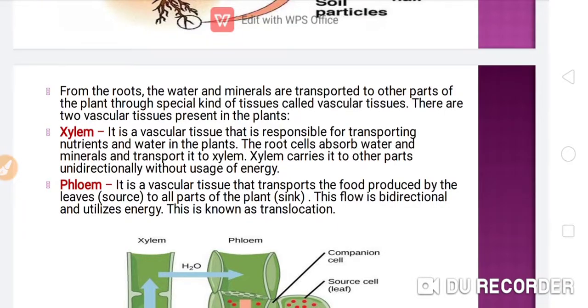That is, the water and the minerals from the soil go through the root hairs or the root and finally the xylem, and through the xylem they will be transported to all the parts of the plant. Xylem carries it to the other parts unidirectionally. It is a unidirectional process, without usage of energy.